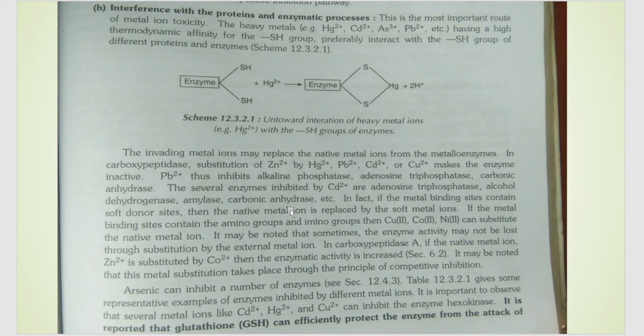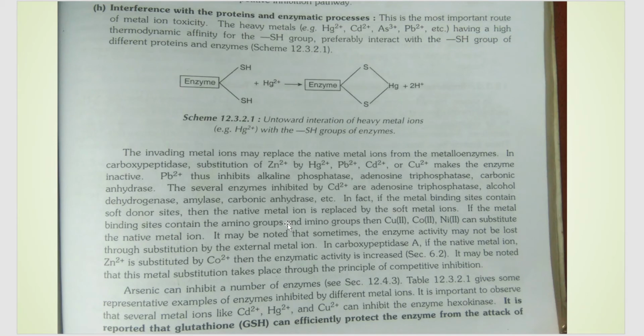Also, some of the metal binding sites contain soft donor sites, and they preferably form bonds with soft metals. The native metal is already there, but these soft donor sites prefer soft metals.